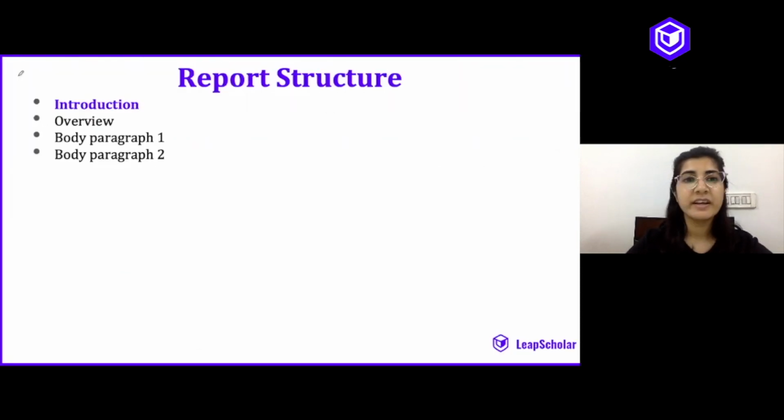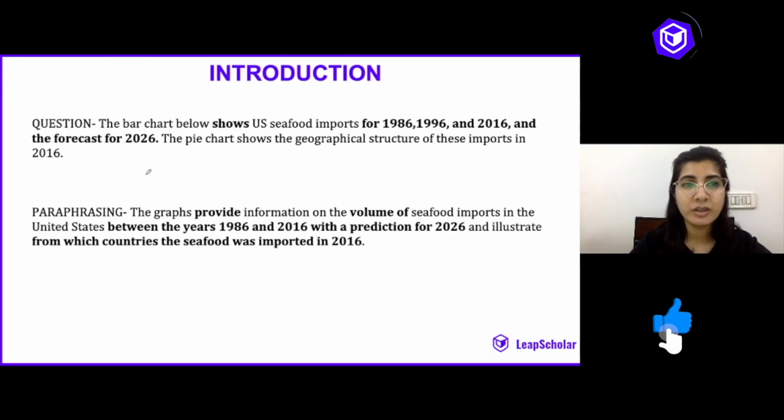All right. So let's look at our report structure. Again, we are following the same report structure. So our first paragraph is the introduction, followed by the overview, and then we designate one paragraph to each chart. So let's begin with the introduction.